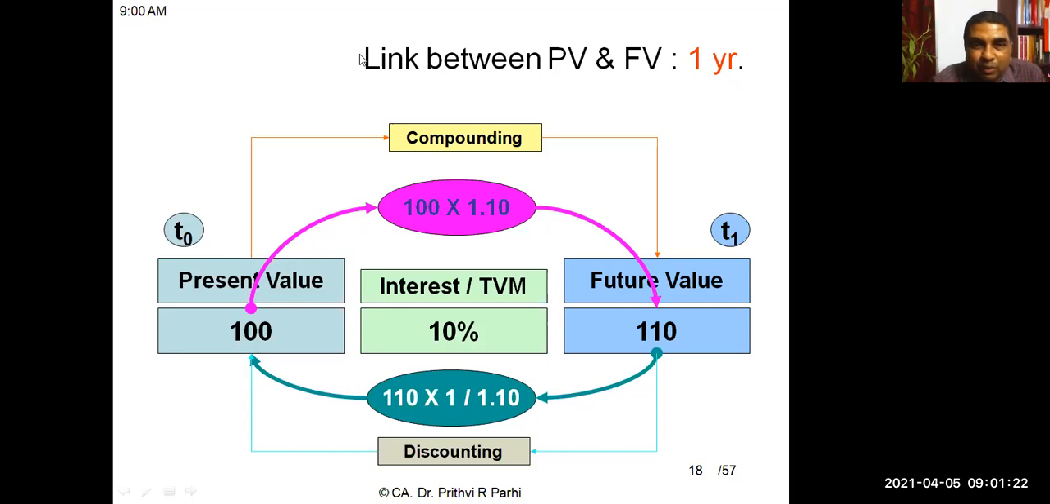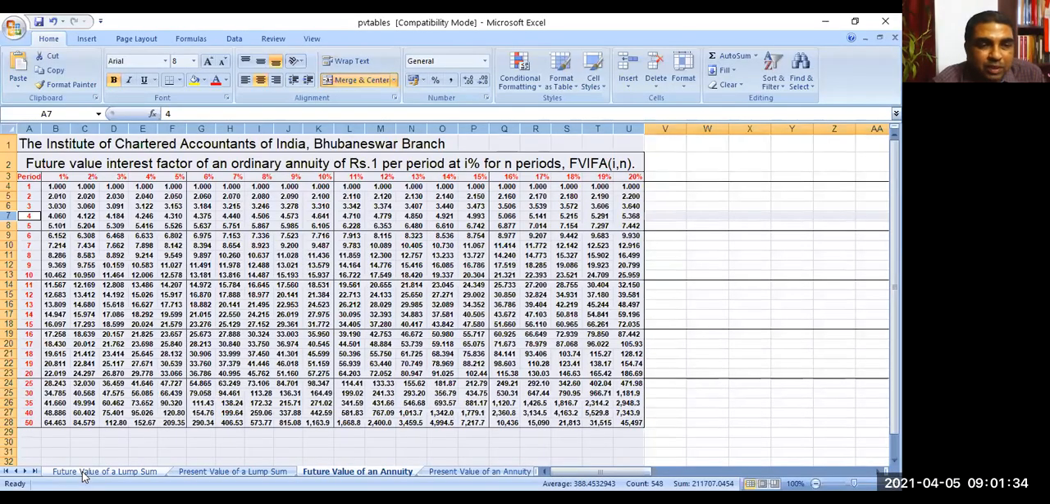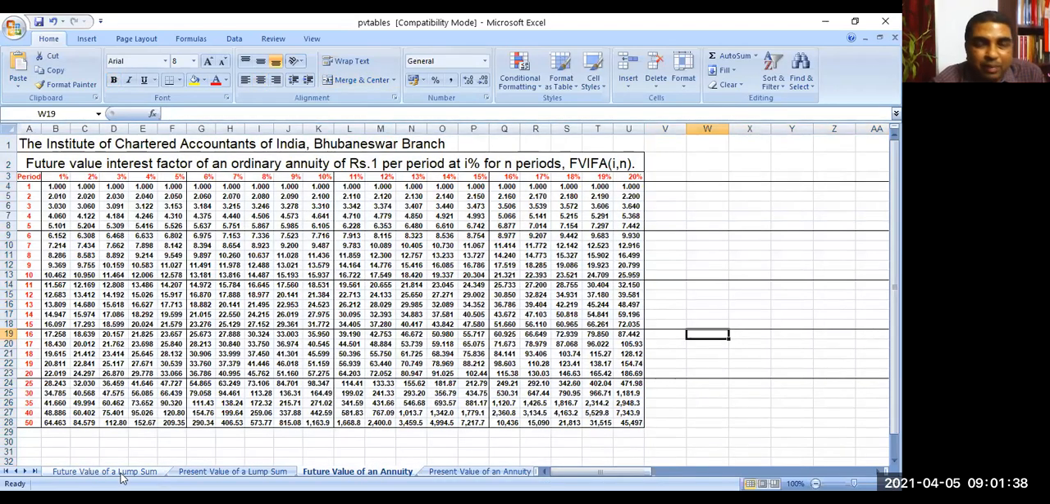Okay, I'll show you the table now. Earlier also I had shown you. Once again, I'm going to share the screen. Let me show you the table. These are the factors. I think you are seeing the table. You see 4 tables I will be showing you. First, you see this is called future value of a lump sum. That means this is a future value table. You can convert any amount by multiplying these factors to a future value.